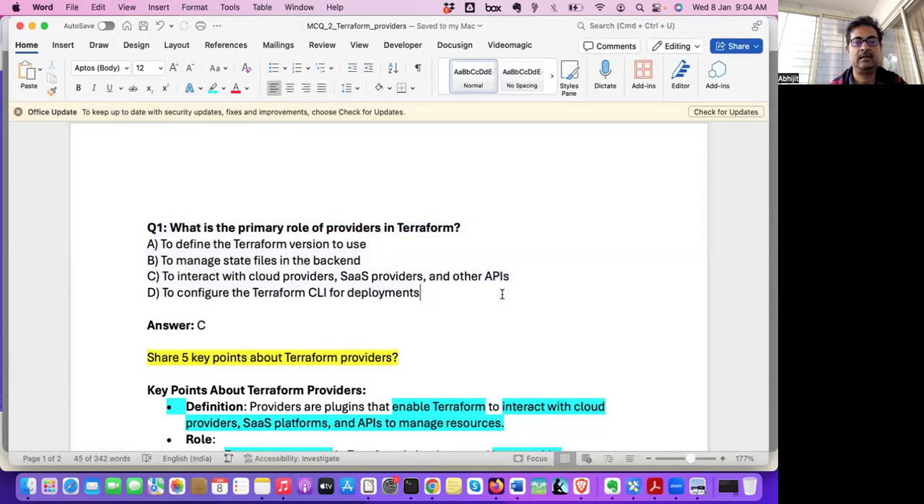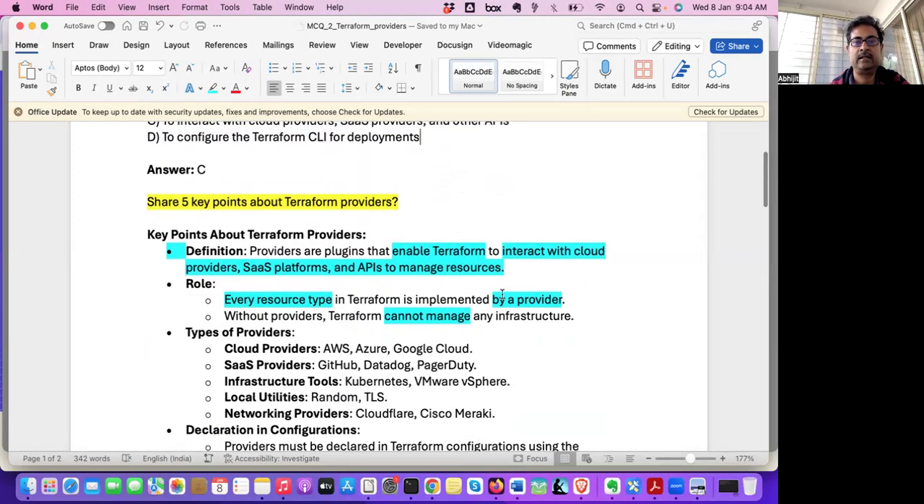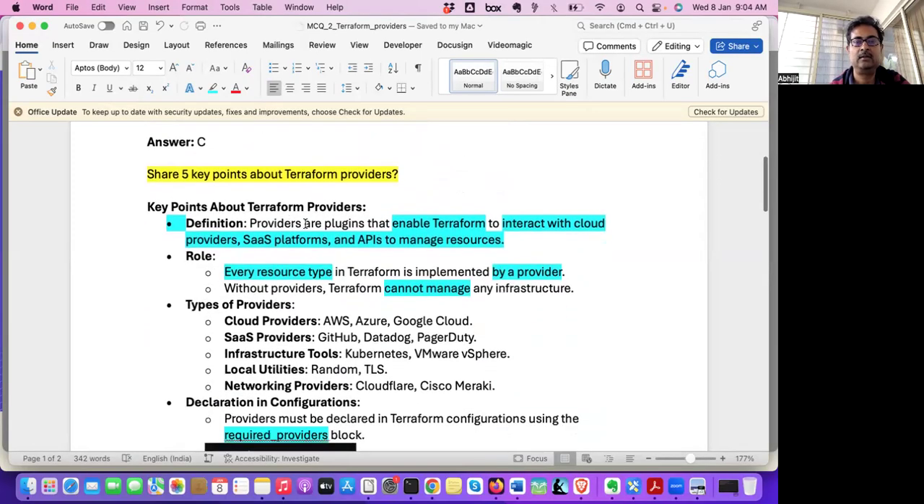So now let's go through some key points about Terraform providers. Okay, so what are Terraform providers? Terraform providers are a kind of plugin which allows you to interact with the cloud backend, like cloud providers such as AWS, Azure, Google Cloud. Similarly, it also allows you to interact with any SaaS provider.